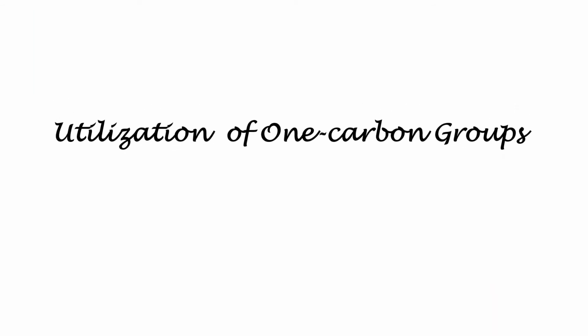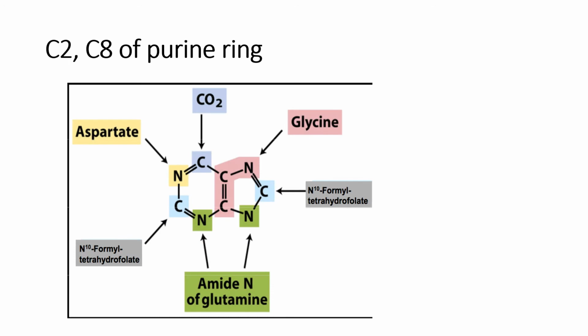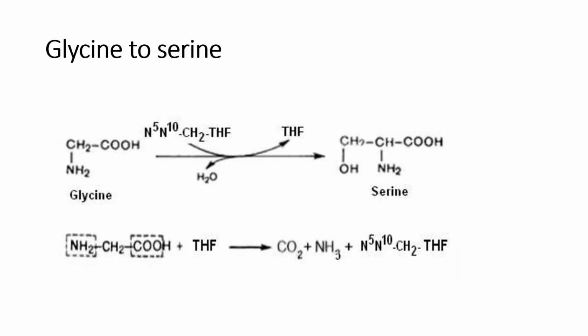Now how are these 1 carbon compounds utilized? They are utilized in the formation of the purine ring. The C2 is donated by N10 formyl THFA and C8 is donated by N10 formyl THFA. Then glycine to serine conversion uses methylene THFA.